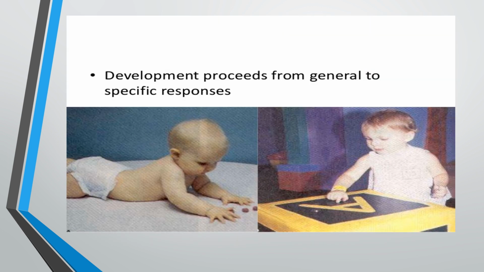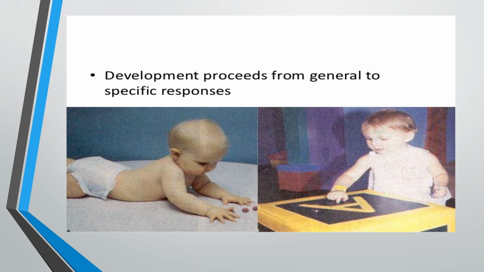The second principle is development proceeds from general to specific responses. So this means that the child first learns general things and then it is only afterwards that he learns specific or particular things. For example, in building a vocabulary, the child first learns general words, then it is only afterwards he learns specific words.